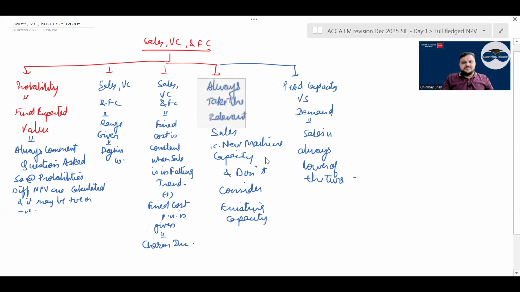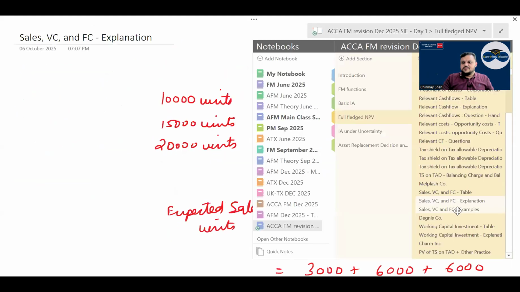Always take the relevant sales, that is, new machine capacity, and don't consider existing capacity. Production capacity versus demand, sale is always the lower of the two. See, first you have to say that you are going to take a decision for the new machine and not for the existing machine. So you should take sales only of the new machine. Then, if production capacity is 10,000 but demand is 20,000, you can only fulfill 10,000. So whichever is lower will be taken as sales. Don't get confused there. ठीक है?